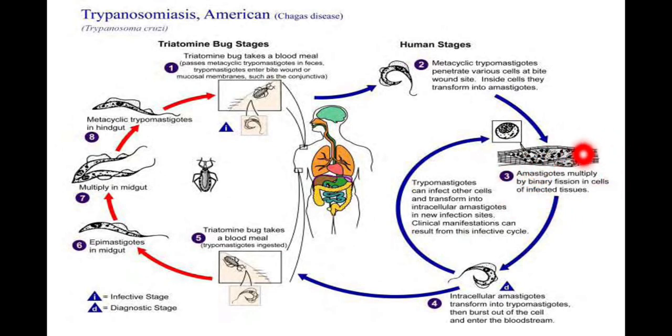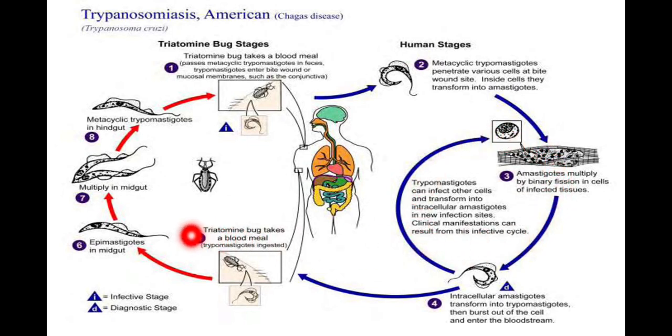So these amastigotes multiply inside the cell and transform into trypomastigotes, and then the cell bursts out and the trypomastigotes enter into the bloodstream. These trypomastigotes again infect other cells and transform into intracellular amastigotes, and this cycle goes on in the human's tissue.